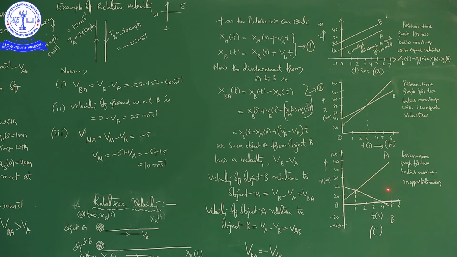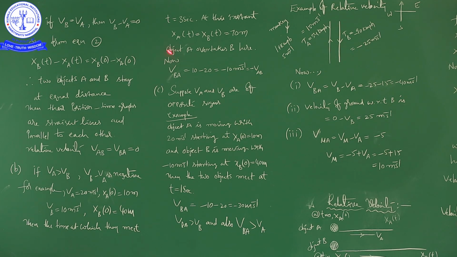Next, this is the graph for the situation where the two bodies are moving in opposite directions. Suppose one is like this, then the other one is like this. So one is along the positive x-axis, and the other one is along the negative x-axis. Both are in opposite directions. Okay. Now we are going to discuss the first situation, or the first graph.